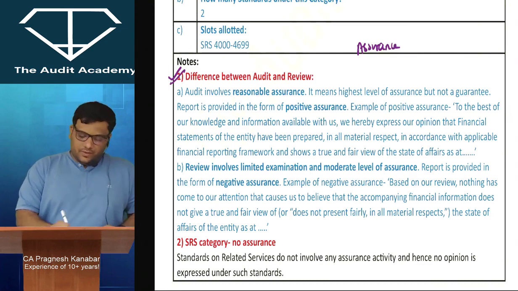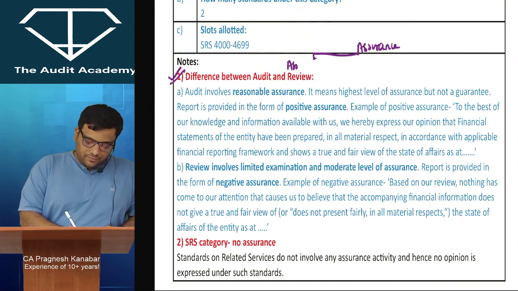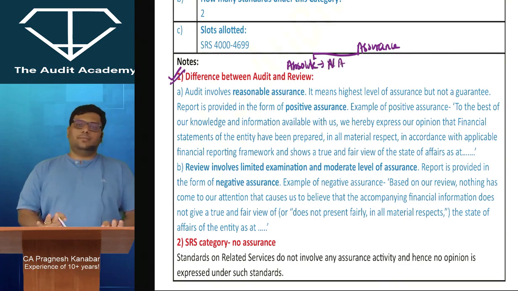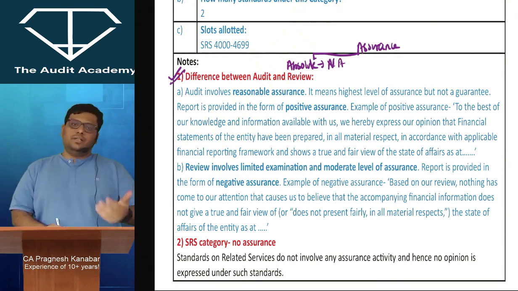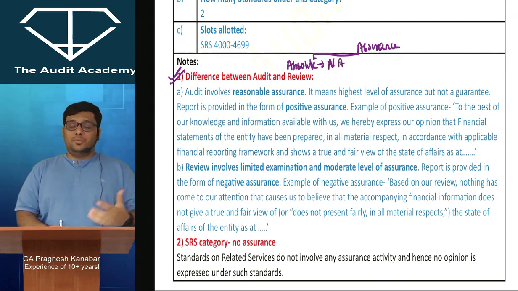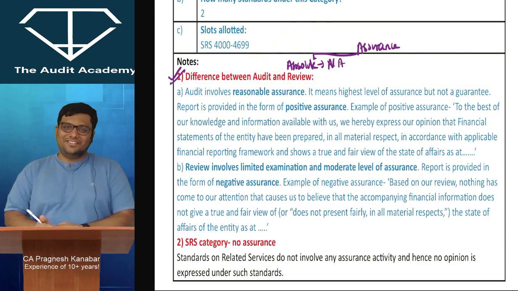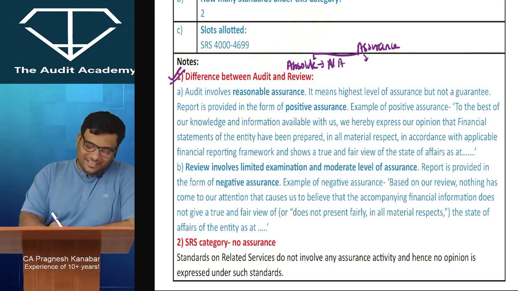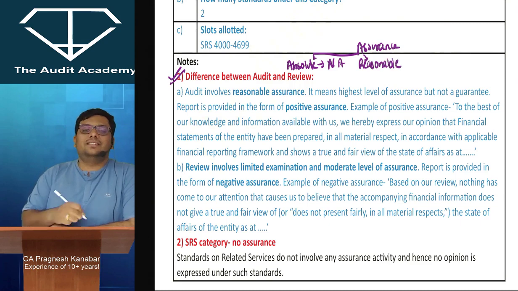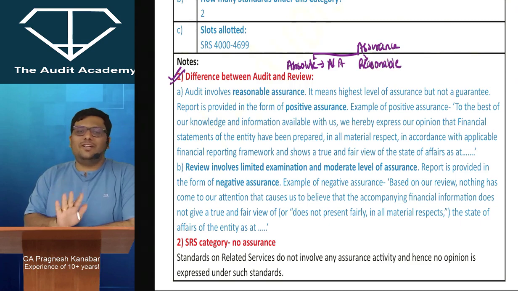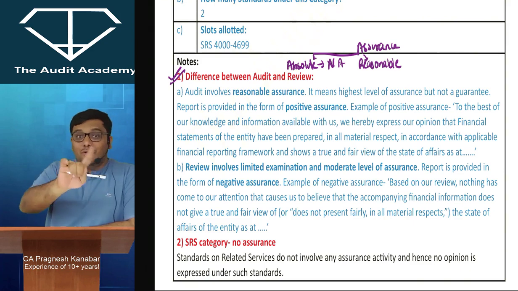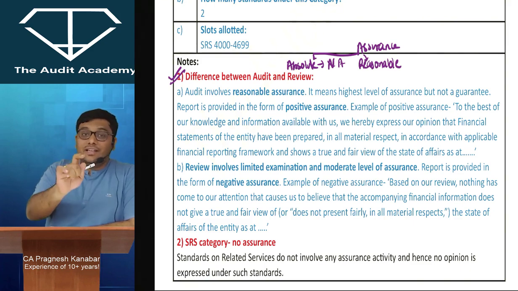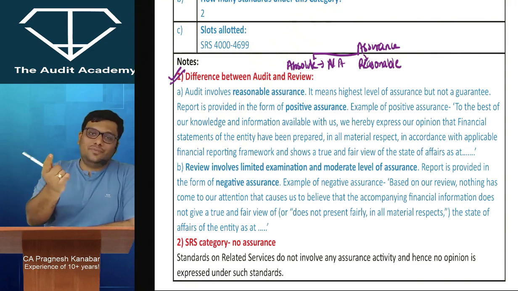Alright. Now, assurance, where you have absolute assurance. Absolute assurance is not applicable. It is not possible, because all practicing chartered accountants are suffering from some kind of limitations, inherent limitations. Unavoidable limitations. Then you have something called reasonable assurance. What is reasonable assurance? High level of assurance, but not a guarantee. That is what you have studied in Inter-CA, that auditing is a reasonable assurance. High level of assurance, but not a guarantee.